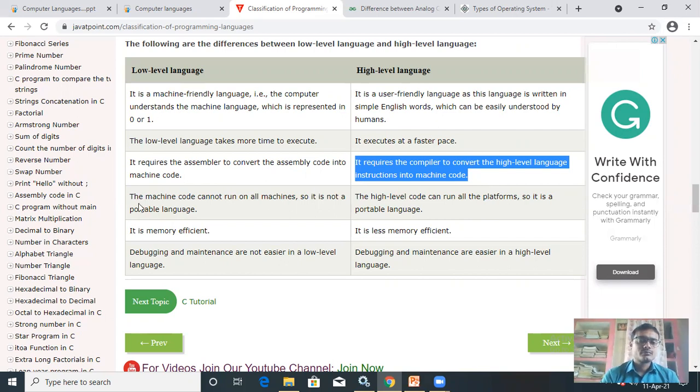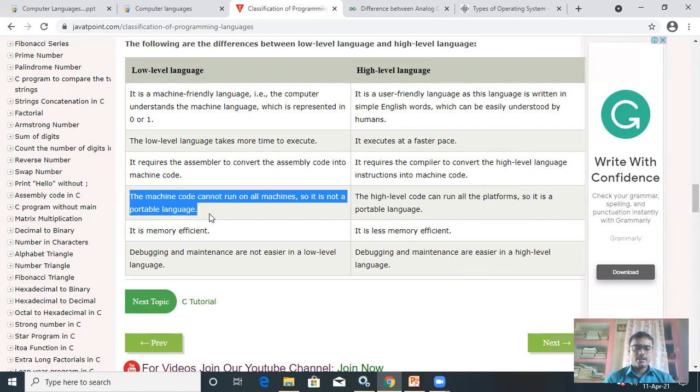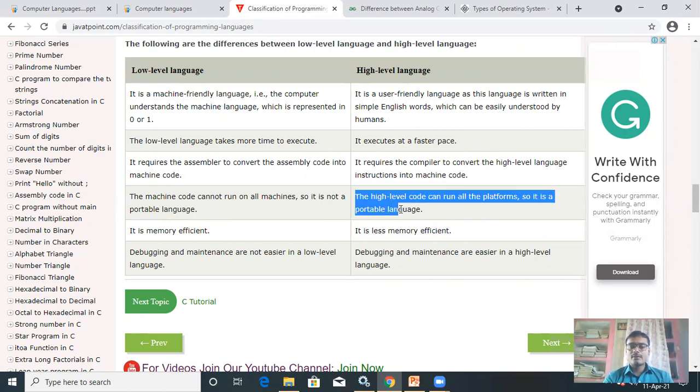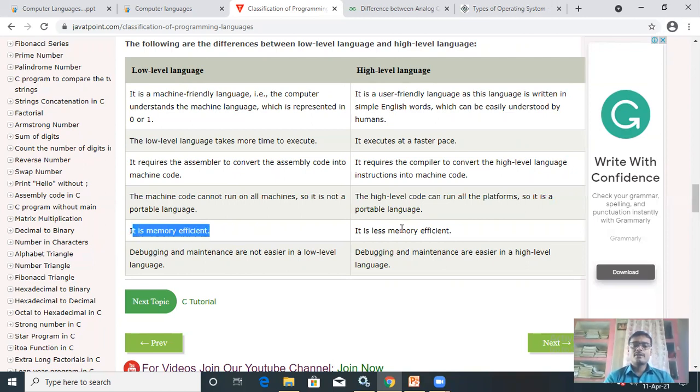Next difference, the machine code cannot run on all the machines, so it is not a portable language. It is not a language that can be used anywhere. But in the case of high level language, the high level code can run on all the platforms, so it is a portable language. Next difference, low level language is memory efficient, and high level language is less memory efficient.